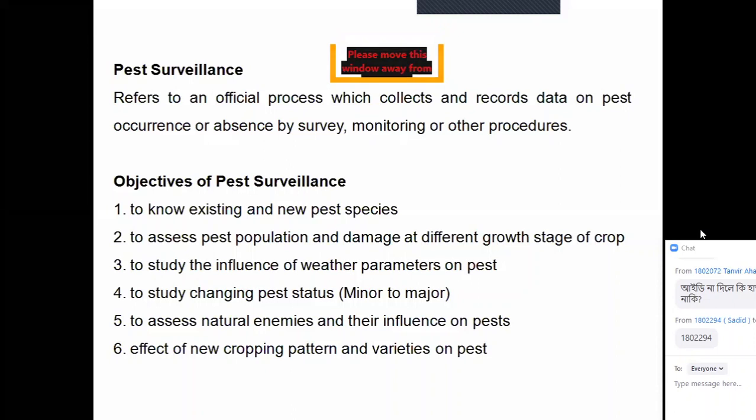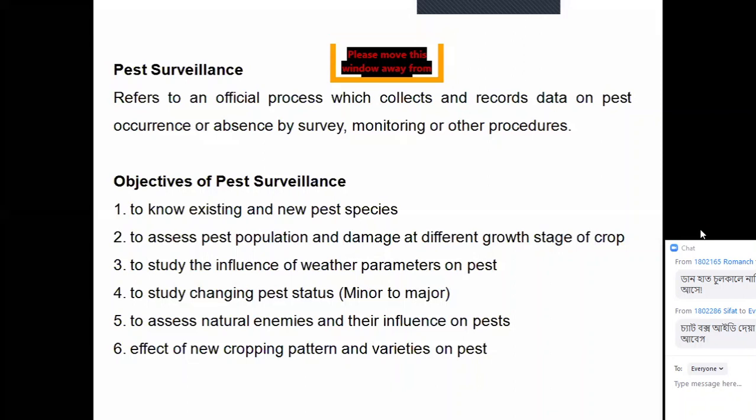To assess the pest population and damage at different growth stages of the crop. At different stages of maize growth, what about the fall armyworm? What is their population, big, medium or small? And how much damage, highly damaged, moderately damaged or low damage? At different growth stages: seedling stage, growing stage, flowering stage, pre-harvesting stage, harvesting stage, etc.